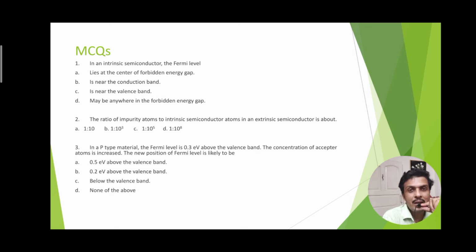Remember, when the acceptor atoms increase, the number of holes also increases. Since the density of holes is increasing, the Fermi level becomes closer to the valence band. Earlier it was 0.3 electron volt above the valence band, now it will be 0.2 electron volt above the valence band. Out of these options, as 0.2 electron volt is most favorable, we should go with option B.